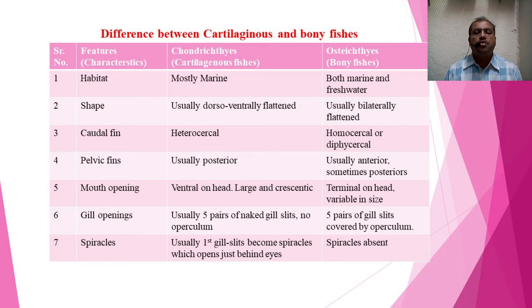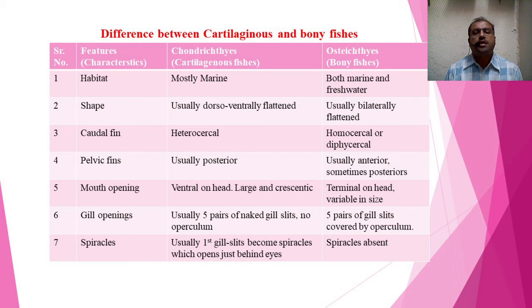If we see the gill opening, in Chondrichthyes they usually have 5 pairs of naked gill slits, without operculum. Protective covering is absent over the gills. Gill slits open directly to the exterior. But in Osteichthyes, 5 pairs of gill slits are covered by operculum, that is, a protective covering over the gill slits. This is in the case of Osteichthyes.